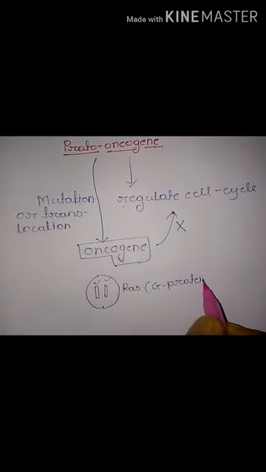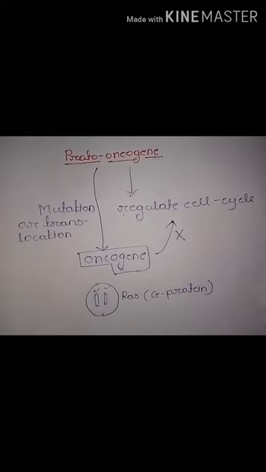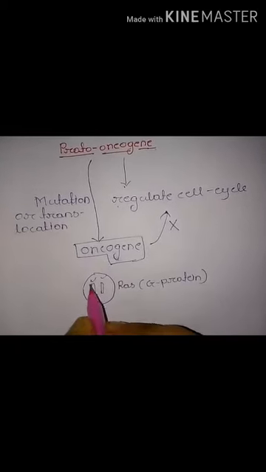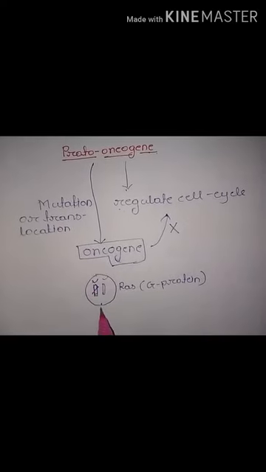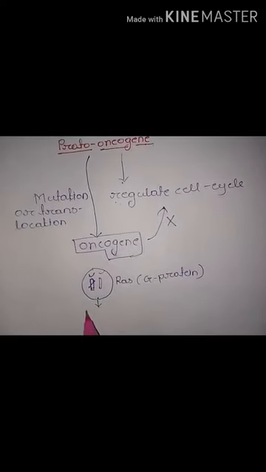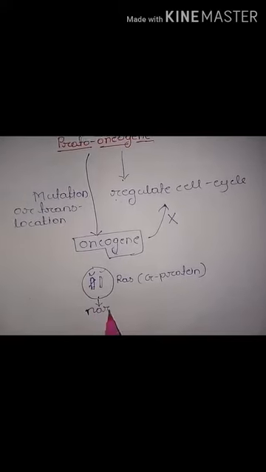So there are two alleles of RAS. Suppose one allele is mutated. When the two alleles are normal, the cell shows a normal cell cycle.